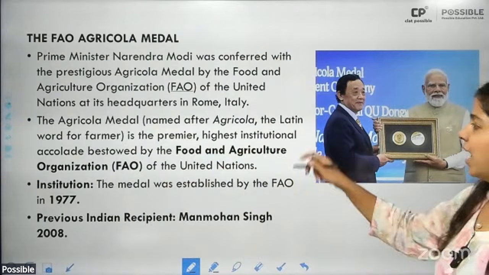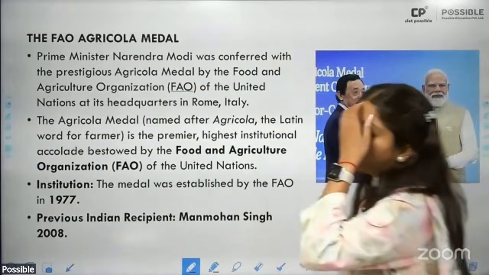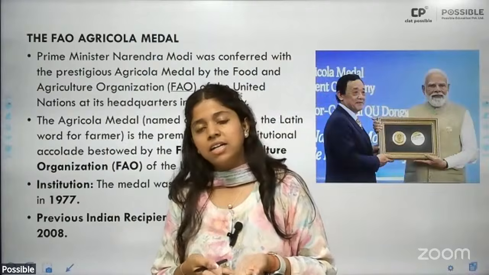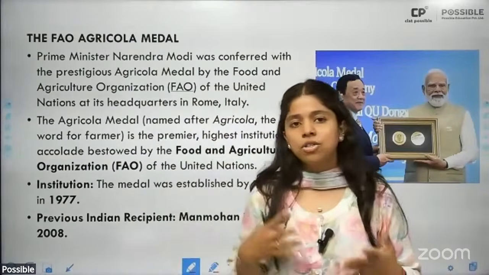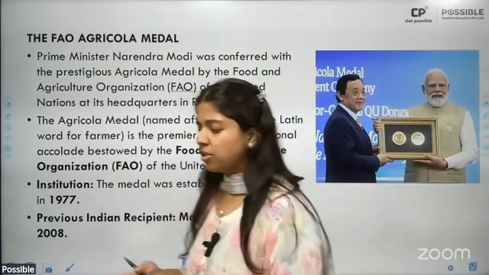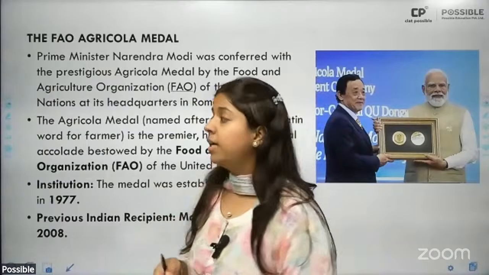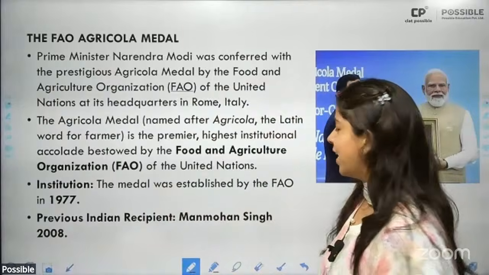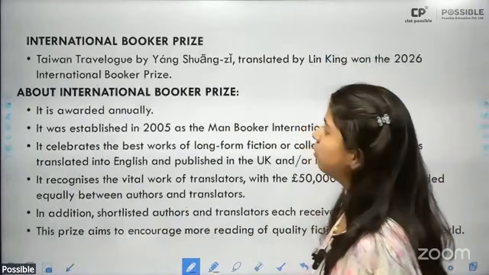It has been named after Agricola, the Latin word for farmer, and it is basically given for any major activity or scheme that you undertake for the development of your agriculture sector. Since he became the Prime Minister, he has undertaken launching of various schemes like Fasal Bima Yojana, Sichai Yojana, etc. So everything that he has undertaken pertaining to agriculture development, for that he has been given this particular award. It was instituted in 1977, and before him we had Manmohan Singh, who had won this award in 2009.